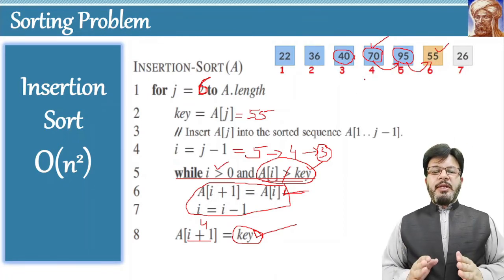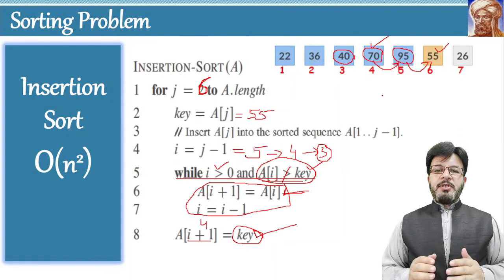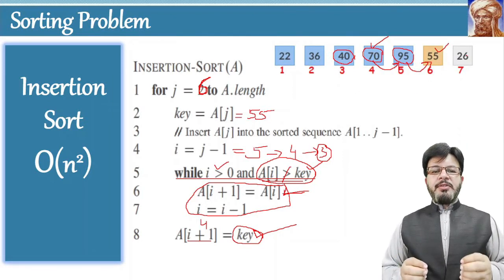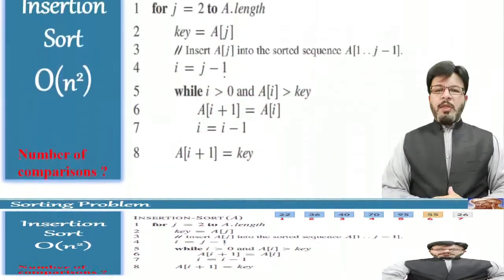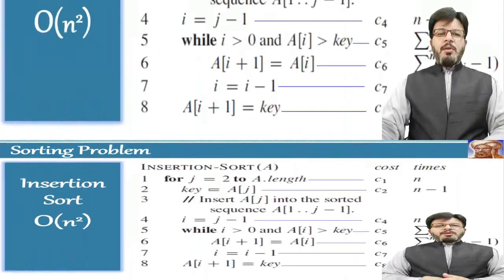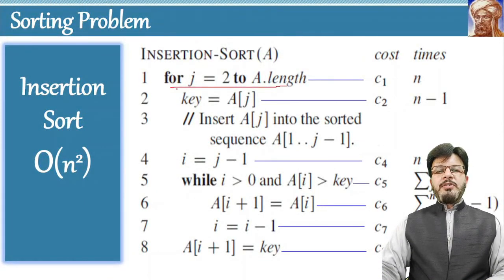Hopefully you have understood the concept of insertion sort, and you have also understood each and every instruction in the algorithm. So what is the number of comparisons or time complexity of this algorithm? Look at the first instruction in your algorithm. The first instruction will run n times. This is a loop, and the body of the loop will run n minus 1 times.